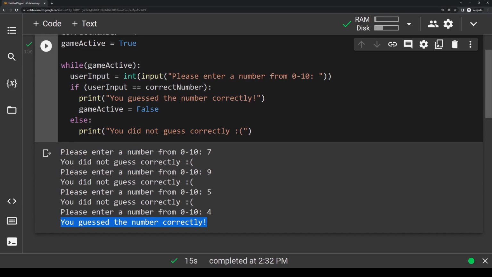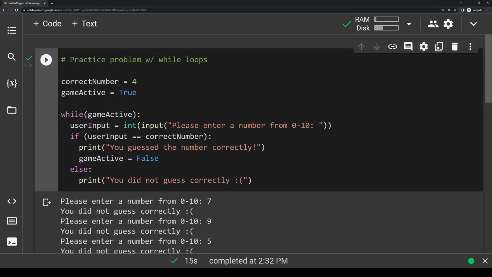Just like with the for loop section and the other practice problem, this practice problem might look a bit daunting if you're not super familiar with loops just yet. Obviously it takes time, so I'd highly encourage you to go into your own Google Colab notebook and copy and paste this code and mess around with loops as much as you want. Try with while loops, try with for loops, and just see what you can do with Python. Hopefully now you should have a decent understanding of how loops work in Python.